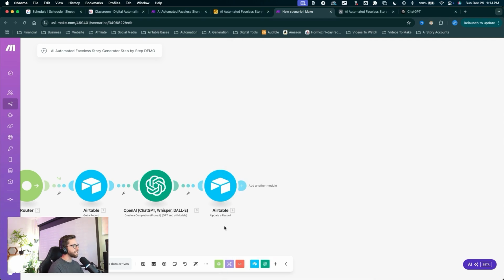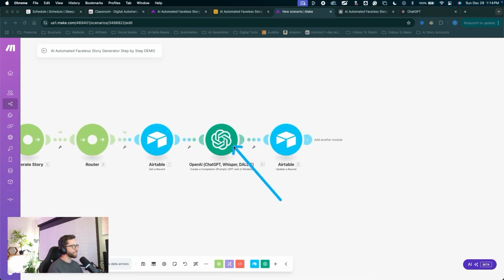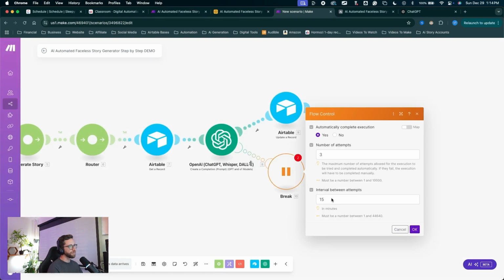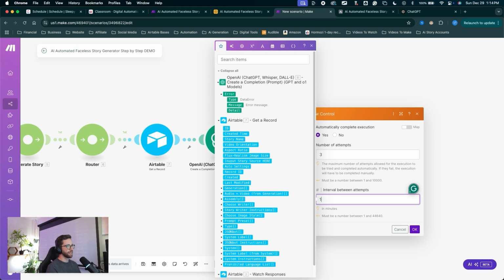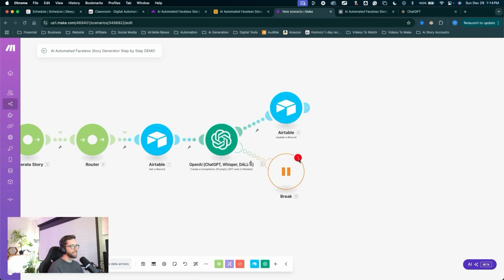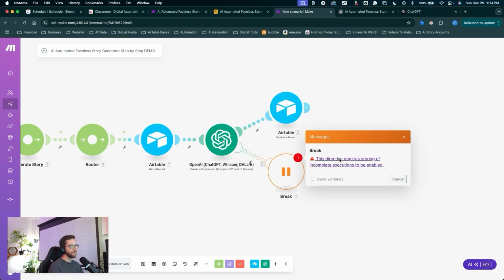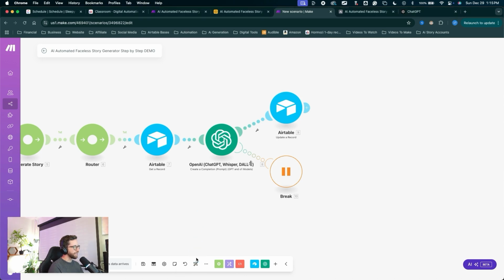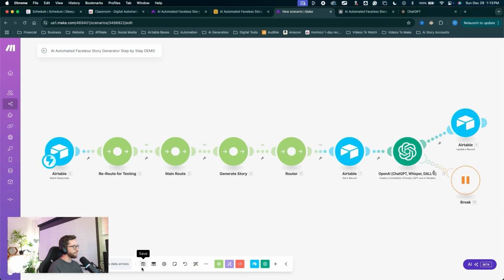I'll click OK. Let's add another module to this ChatGPT module here. I'll right click on it, choose add error handler, select break. We'll say number of attempts 3 and we'll set the interval between attempts equal to 1. Again, we have this little bubble. Let's see what we need. Click on this text and choose allow storing of incomplete executions. Yes. Click OK. Click the auto align button, save your scenario, and let's jump back into Airtable and get some data pushed down this chain.